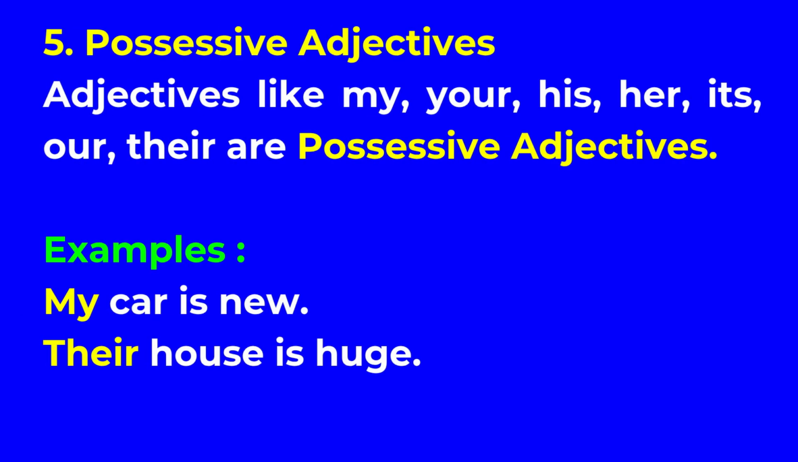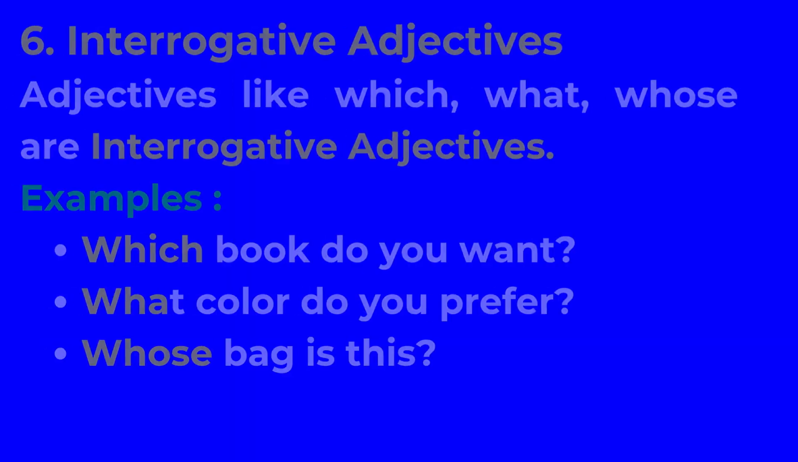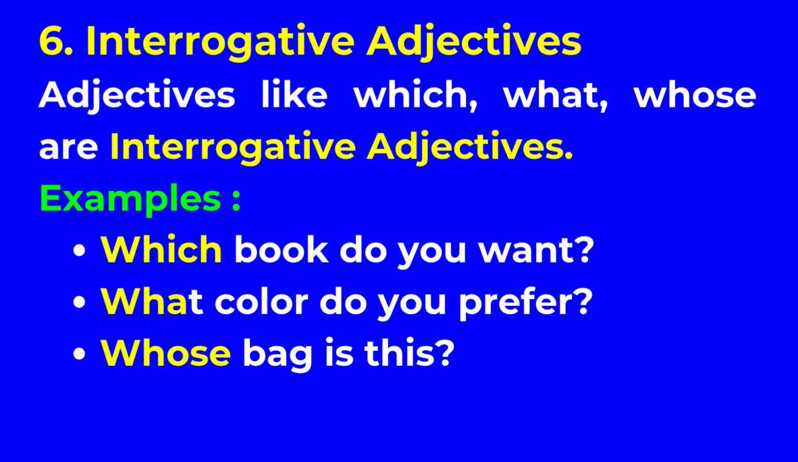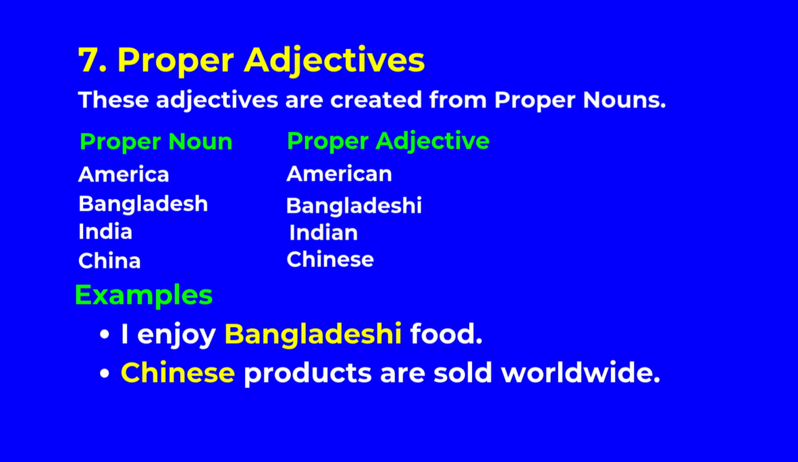5. Possessive adjectives. Adjectives like my, your, his, her, its, our, their are possessive adjectives. Examples: my car is new. Their house is huge. 6. Interrogative adjectives. Adjectives like which, what, whose are interrogative adjectives. Examples: which book do you want? What color do you prefer? Whose bag is this?